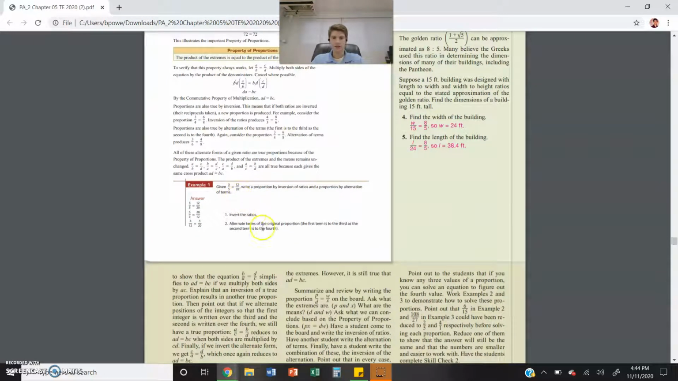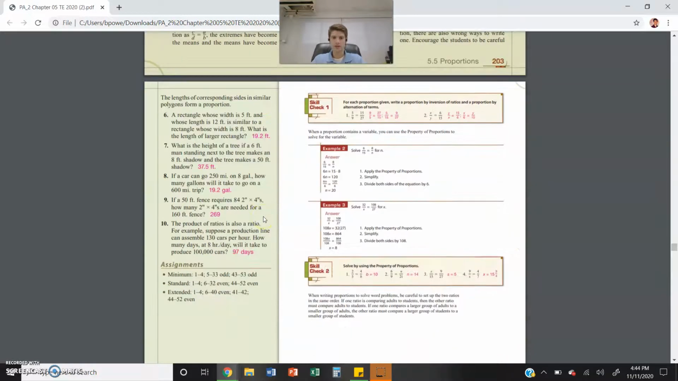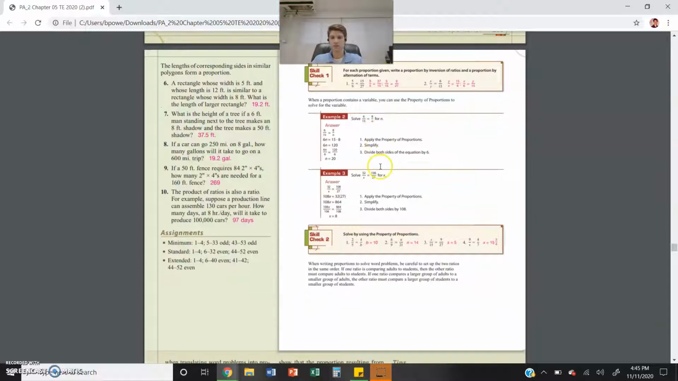For example, let's look at example number 2. It says, how do we find n? Well, we multiply. N times 6 is 6n. 15 times 8 is 120. So 6n is equal to 120. How do we get n all by itself? We divide both sides by 6. 120 divided by 6 is 20. Your answer is 20. There's no units that you need.